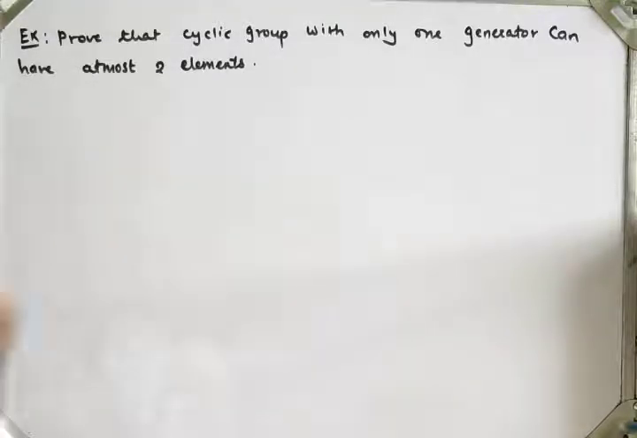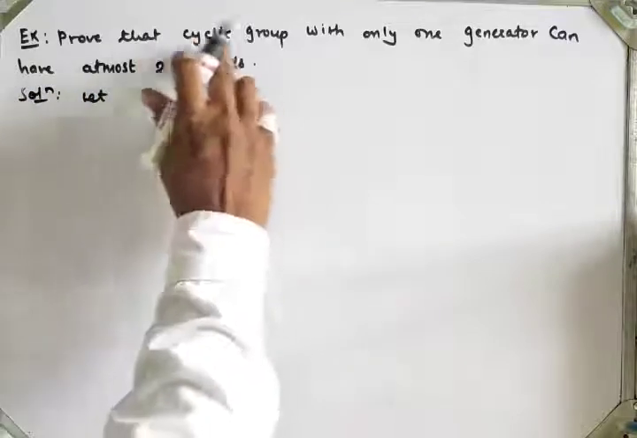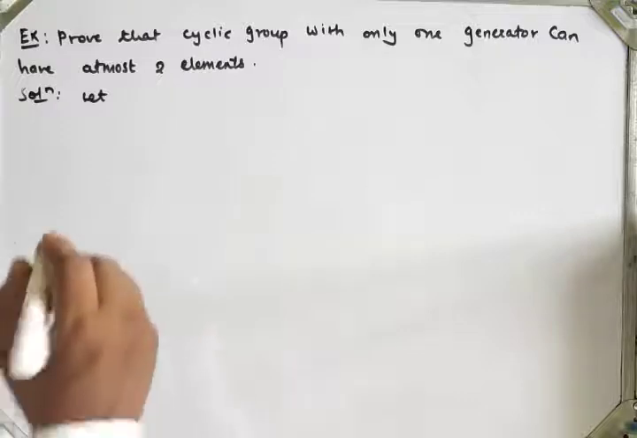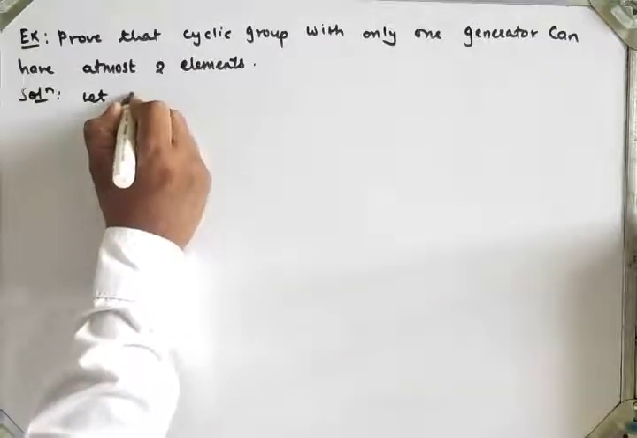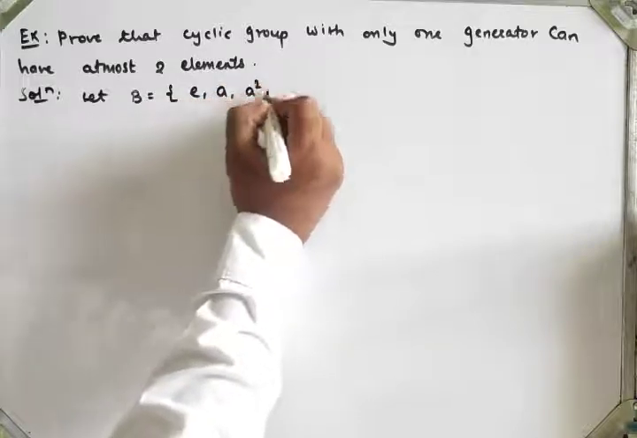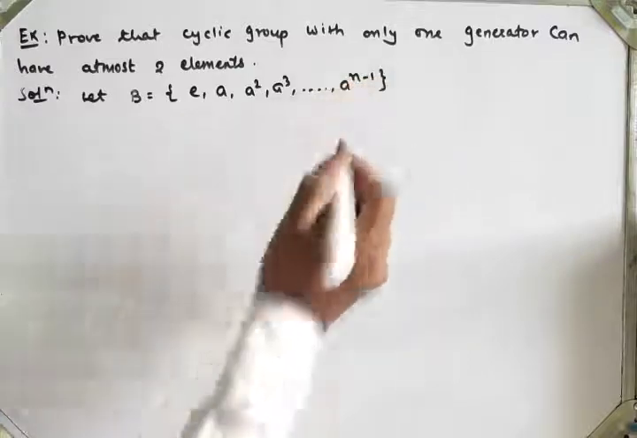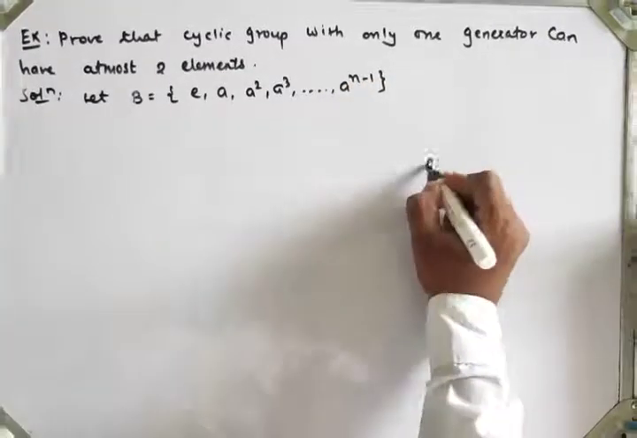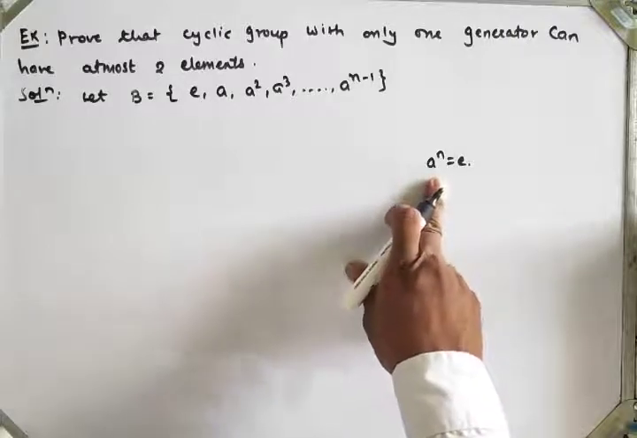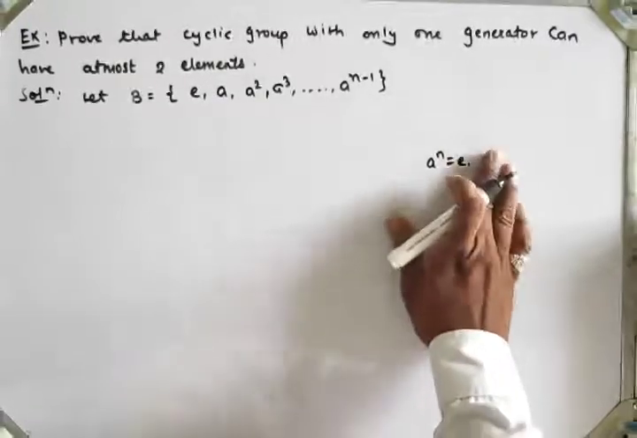So solution, let G be a cyclic group. So a cyclic group has elements of the type a raised to m, right? So I will take a set B whose elements are identity, a square, a cube, and so on up to a raised to n minus 1. Here a raised to n is equal to identity, right? So the order of the group is n, because here how many elements are there? Total n elements. So a raised to n is equal to identity.